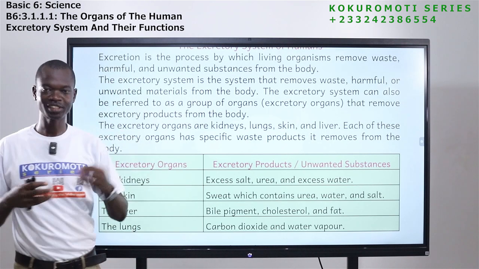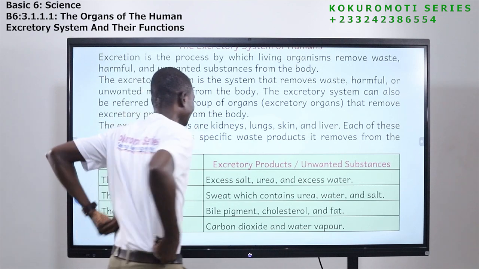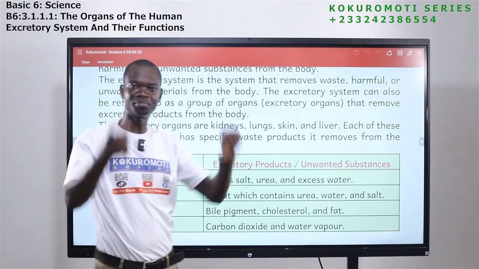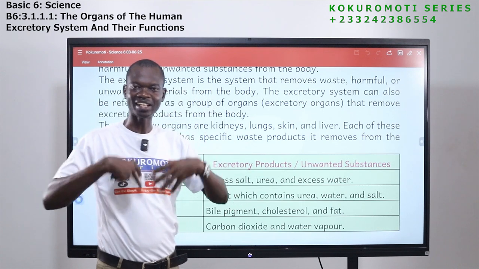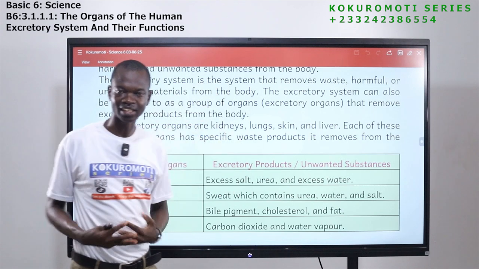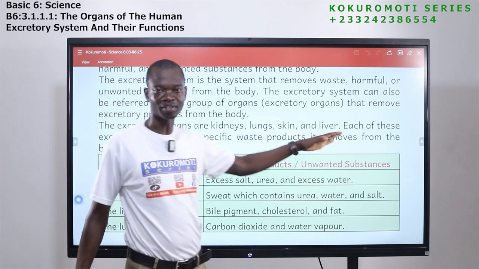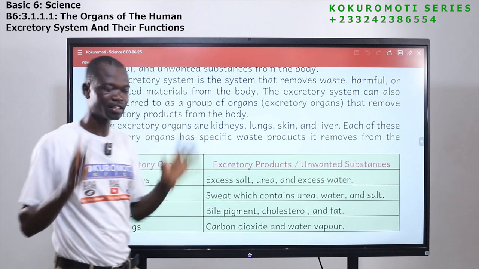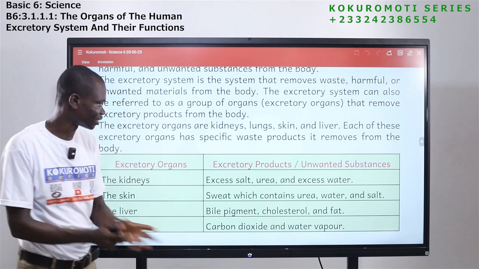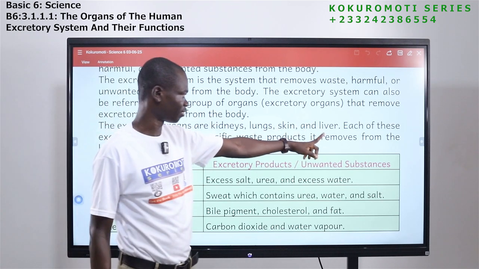So we call them excretory organs, and they are what? Kidneys. The kidneys are here, this side. We have lungs. When you breathe in, that is where the air goes. Okay. We have the skin. The skin is the part of the body that covers it. Okay, and then we have the liver. So these are the excretory organs. If I ask you to mention the excretory organs, remember the kidney, lungs, skin, liver.